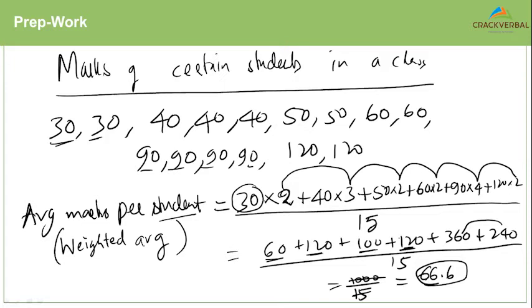So you see that this number here, 66.6, is the closest to which number? You have these numbers, you have 30, you have a 40, you have a 60, you have a 90, and you have a 120, correct? You also have a 50. So if you look at all the numbers, this number is closest to 60. Correct. Why is it between 60 and 90? Because of the fact that 90 has the highest weightage here. That's probably why it is between 60 and 90.